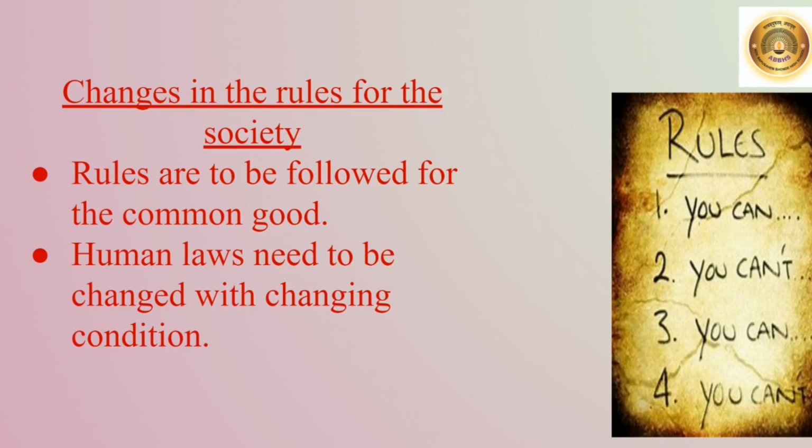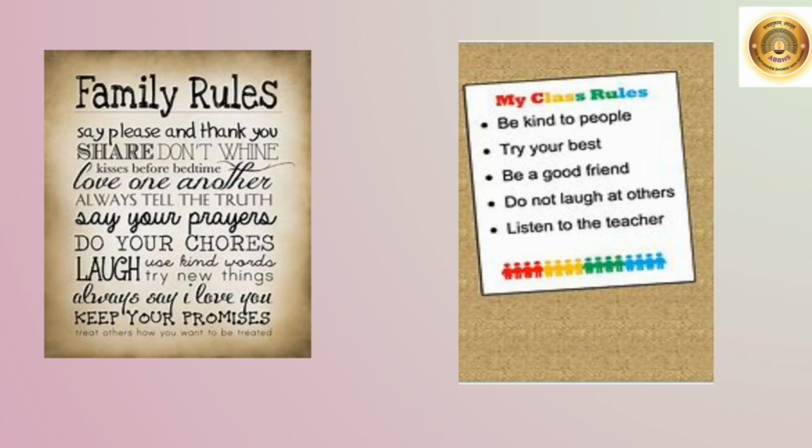Human laws need to be changed with changing conditions. As you all know, India was under the rule of the British. We gained independence in 1947. So new laws were made for independent India. For example, after independence, the voting age was 21 years. After 1988, the voting age was lowered to 18 years. Now ask your parents and grandparents what rules were followed during their time at school. If you make a note of the rules, we will observe that some rules have changed.